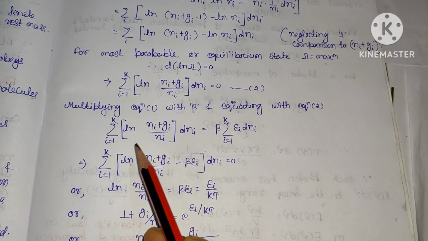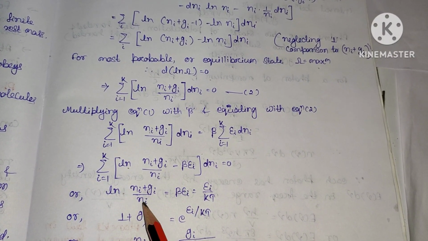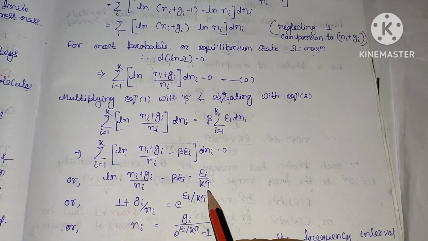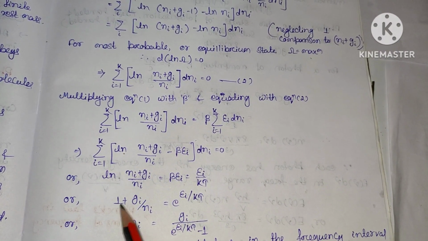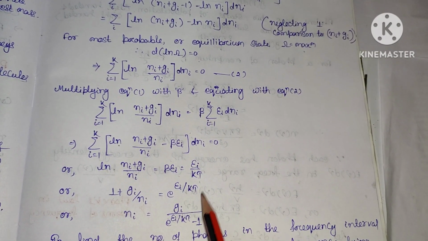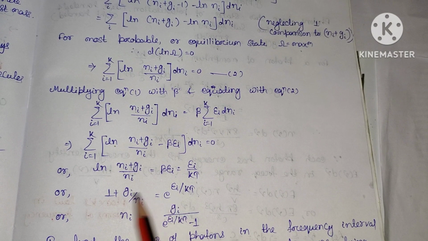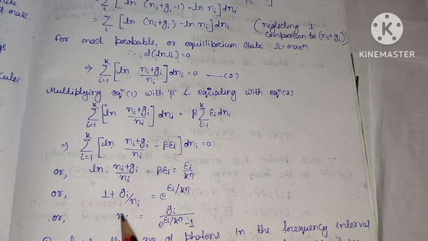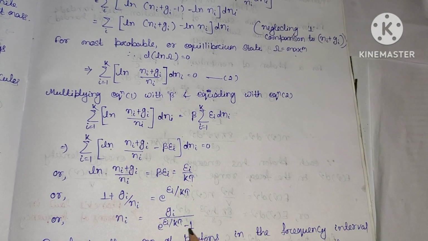Now we can write it as, this bracketed term is equal to 0, that is ln of (ni + gi) divided by ni equal to beta ei, where beta will be 1 by kT, so this is ei by kT, or we can write (ni + gi) by ni, that is 1 plus gi by ni, equal to exponential ei by kT, or simply take 1, this will be gi by ni equal to exponential ei by kT minus 1, or we can write it as ni will be equal to gi divided by exponential ei by kT minus 1.